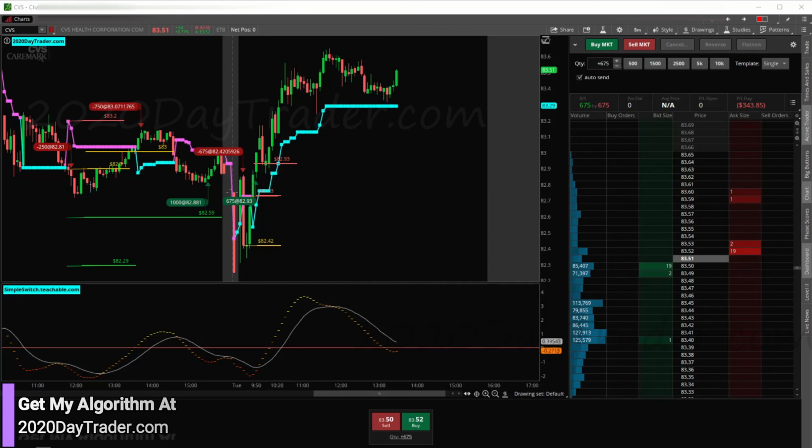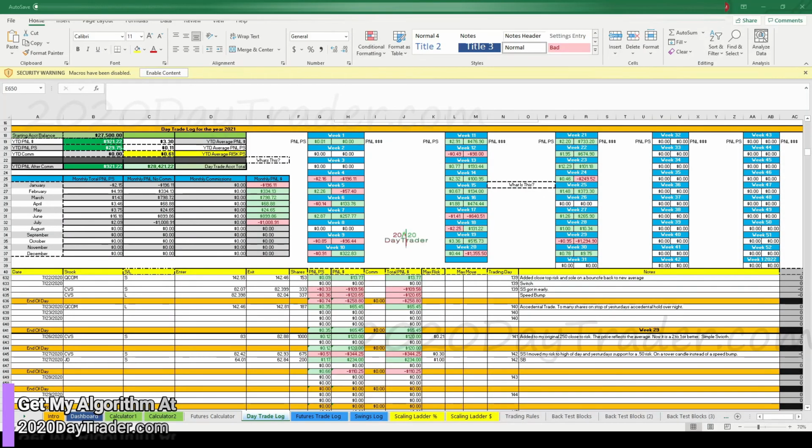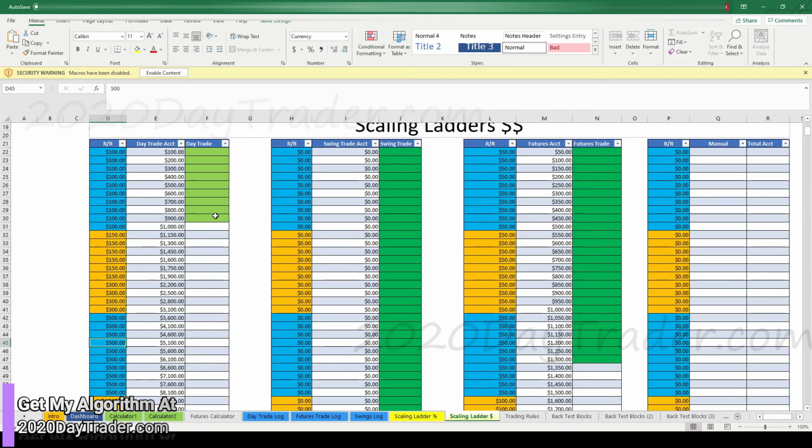Let me show you what that did to us in the log today, and then we can talk about tomorrow. Okay, so here we are in the log. We took that 344 loss on CVS, JD we were able to get 234 back. So we're going to take a $110 loss. Definitely going to have a red month this month. It looks like scaling ladder. We backed up a bar. So every time, right in these little edges, we always run into trouble.